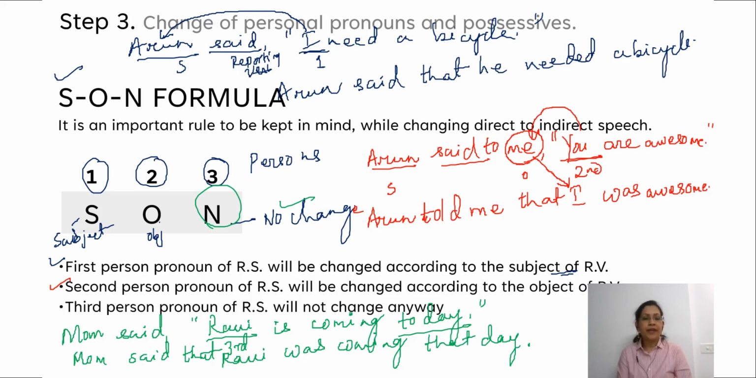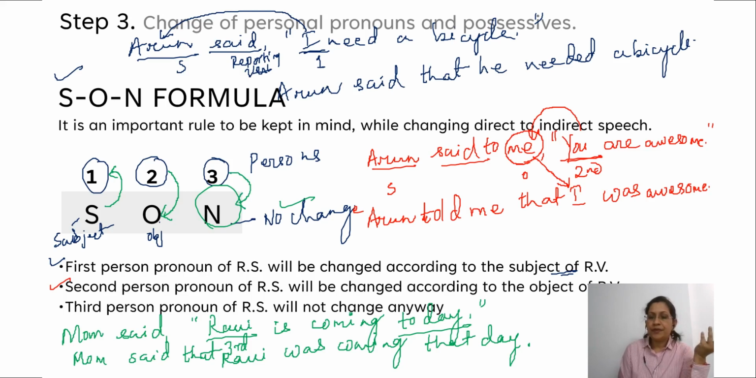So these are the rules of the SON formula which tells us how we are going to change the personal pronouns and the possessives. If the subject of the reported side is in first person, it changes according to the subject of the reporting verb. If the subject of the reported side is in second person, it changes according to the object of the reporting verb. If the subject is in third person, there is no change. So that is what the SON formula is all about.